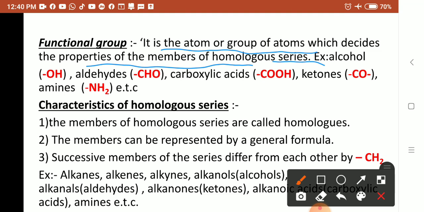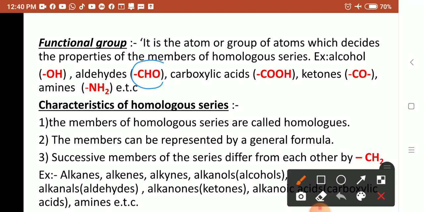For example, alcohols contain the OH group. All alcohols like methyl alcohol, ethyl alcohol, methanol, ethanol, propanol have the same properties because they contain the same functional group.